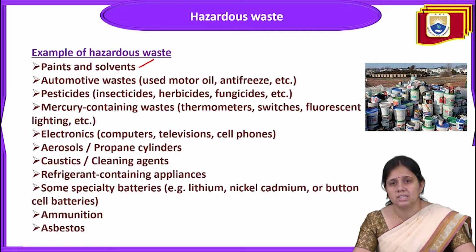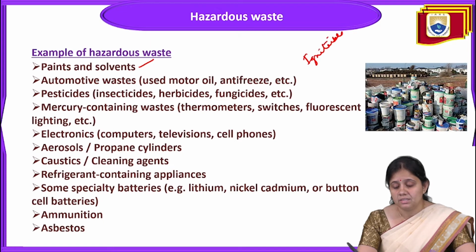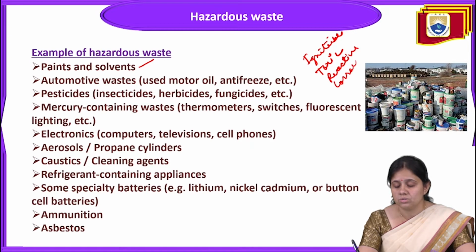Some specialty batteries like lithium, nickel-cadmium, or button cell batteries, and asbestos, all come under the category of hazardous waste. These are wastes that are ignitable, that can catch fire easily, or toxic, or reactive, or that can cause corrosion.